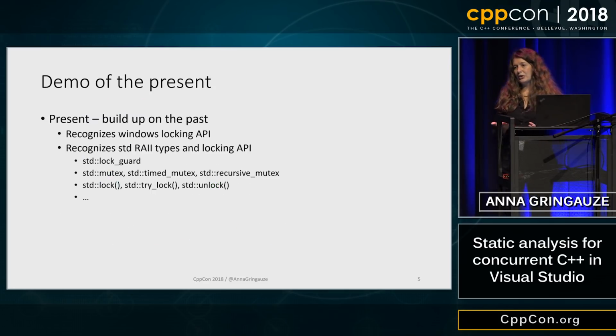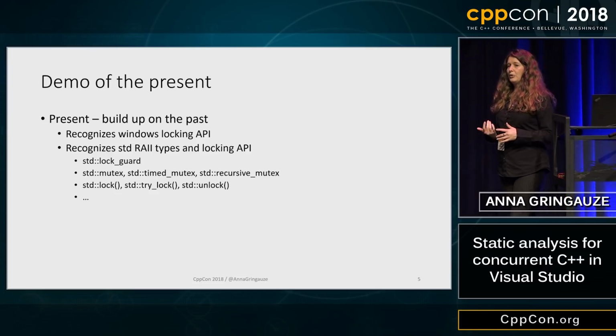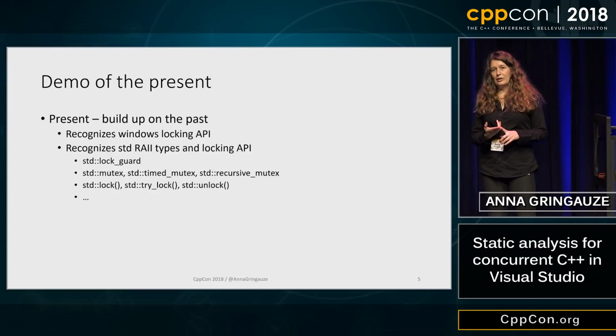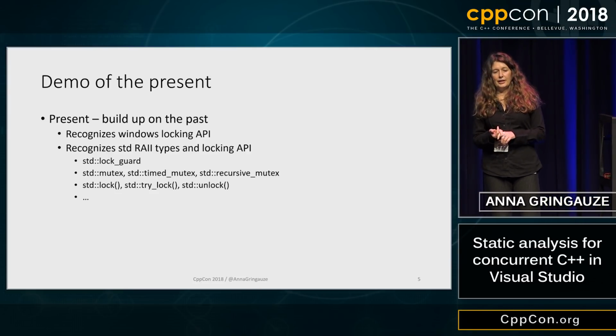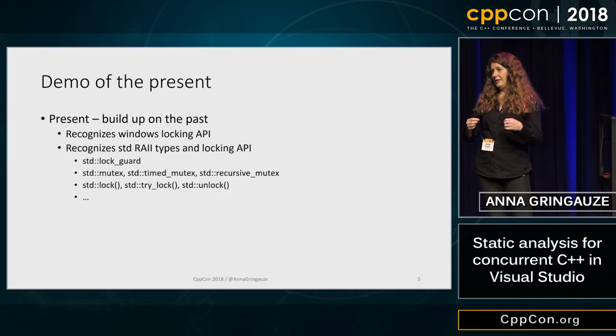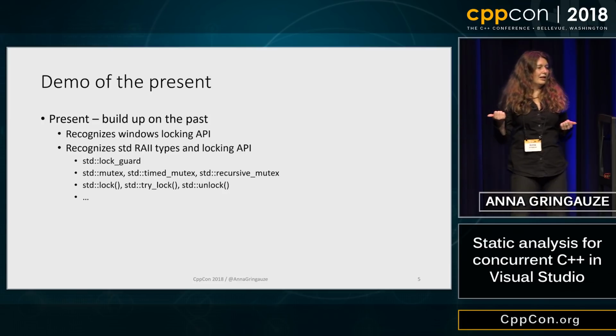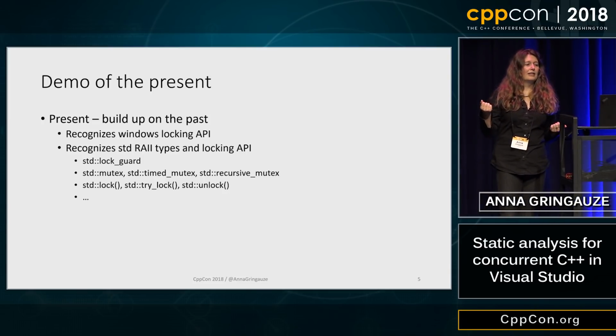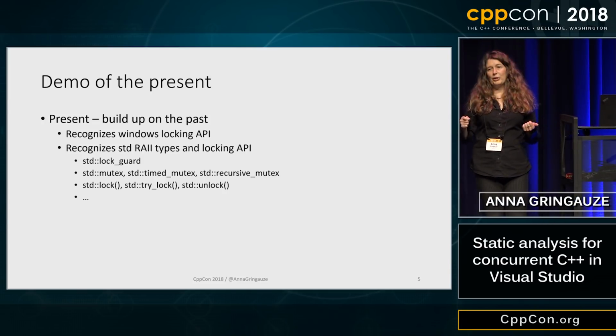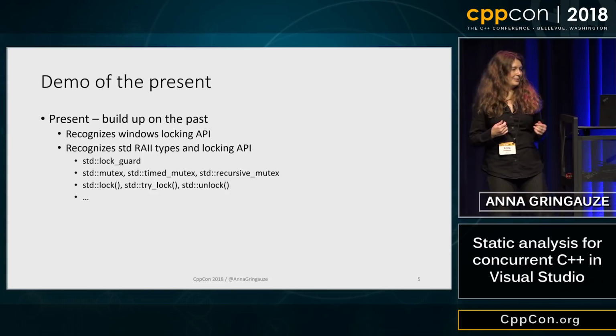So this demo shows you that the checkers are able to recognize modern standard types. They can recognize that lock_guard grabs the mutex and releases on an exit. Basically, it understands that the destructor of lock_guard unlocks the mutex. And the checkers understand scoping locks, mutexes, locking APIs, and more. We probably don't recognize everything, but we keep adding.